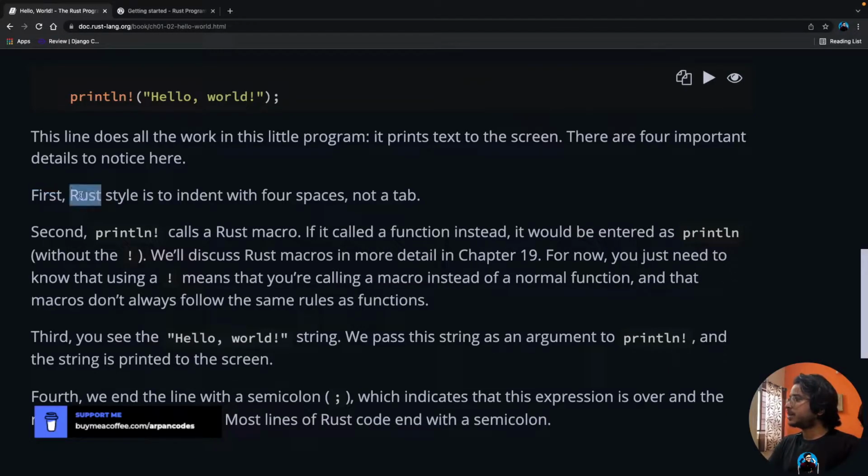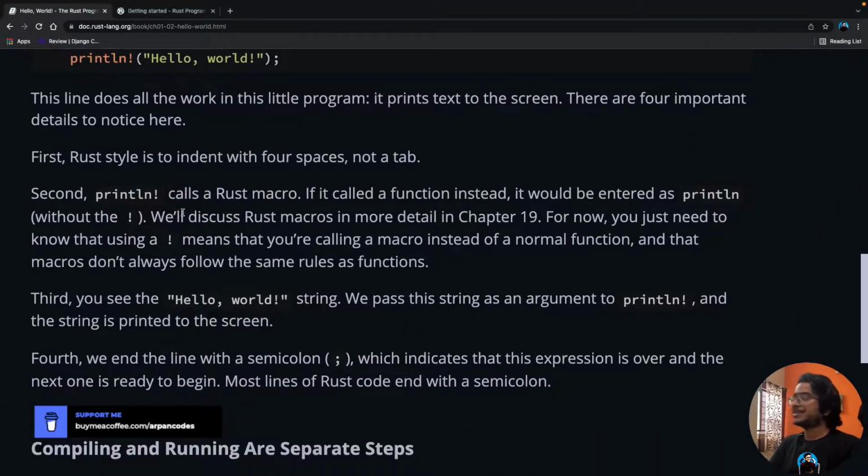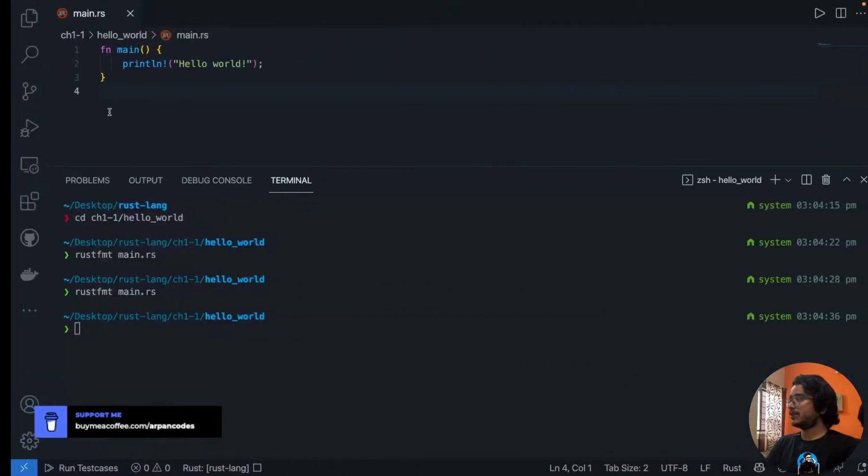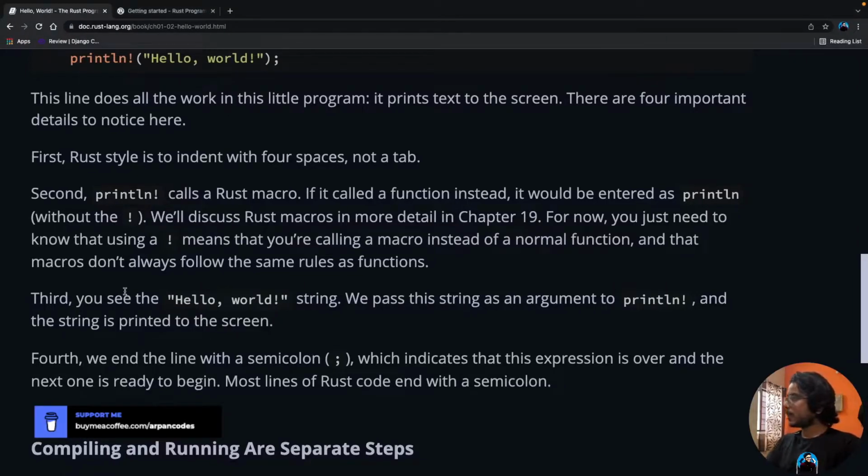First, Rust style is to indent with 4 spaces, not a tab. So this apparently should be spaces, not tab, right? But it's not Python, so it won't give you an error if you use tab either. So if I use tab, I should be able to rustc main.rs, and yeah, it compiled successfully, right?